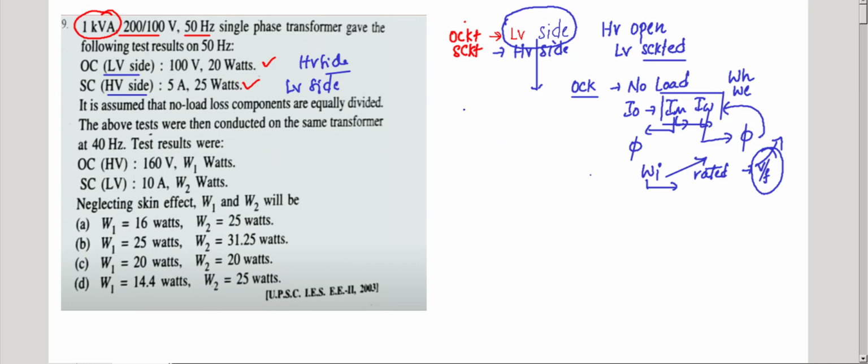Suppose the HV side is 10 amperes, the LV side has 100 amperes. The high voltage side has low current, the low voltage side has high current, as you know.